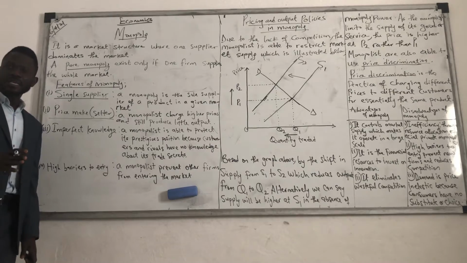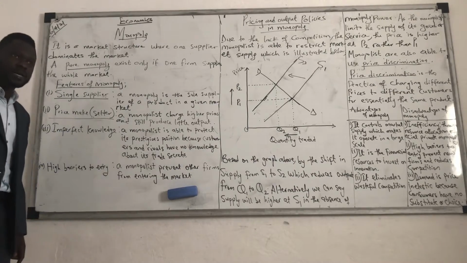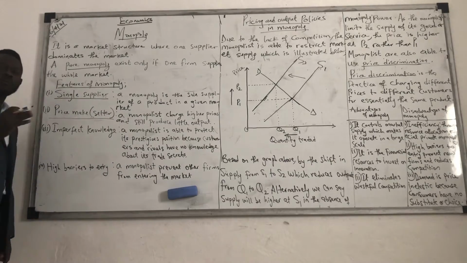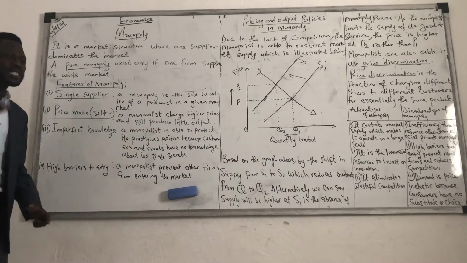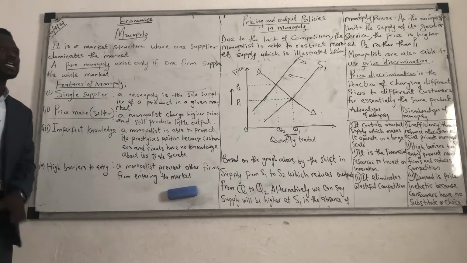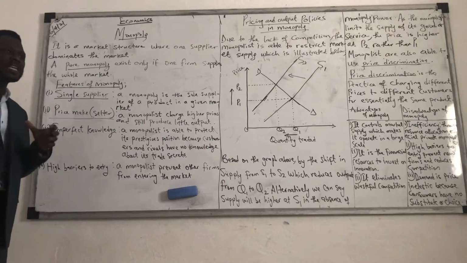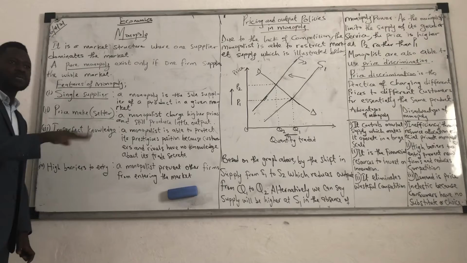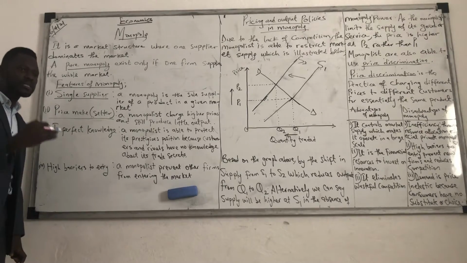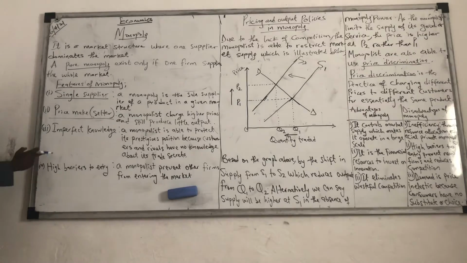Do we get it? So a monopoly is what? A single supplier. It supplies the whole market. A monopoly is a price maker or price setter. It sets the price it deems fit. A monopoly charges any price it feels like charging, because no other competitors or rivals sell the same products as it does. It is the only one that supplies the product, the only one that renders the service. Do we get it? The third one, imperfect knowledge.